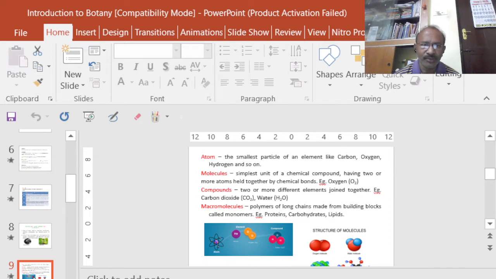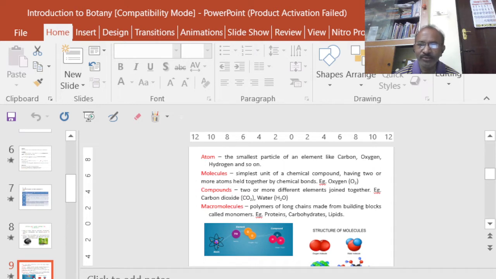Then compounds. For example, water is a compound and carbon dioxide is another compound, in which two or more different elements are joined together. In the case of water, the two elements are hydrogen and oxygen. In the case of carbon dioxide, it is carbon and oxygen. Okay. Then what are macromolecules?